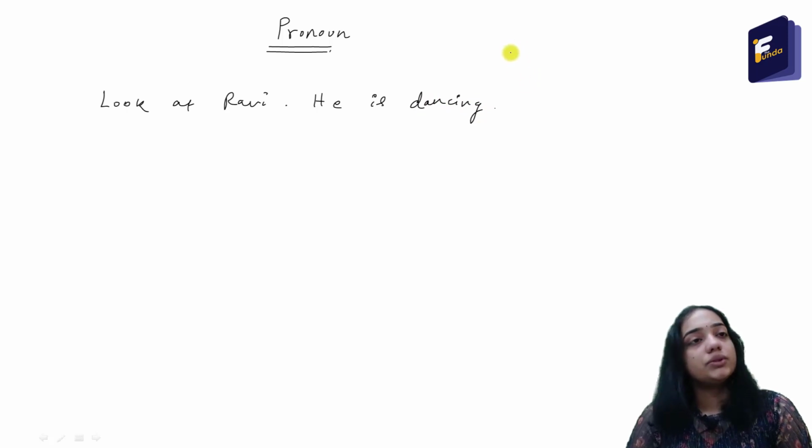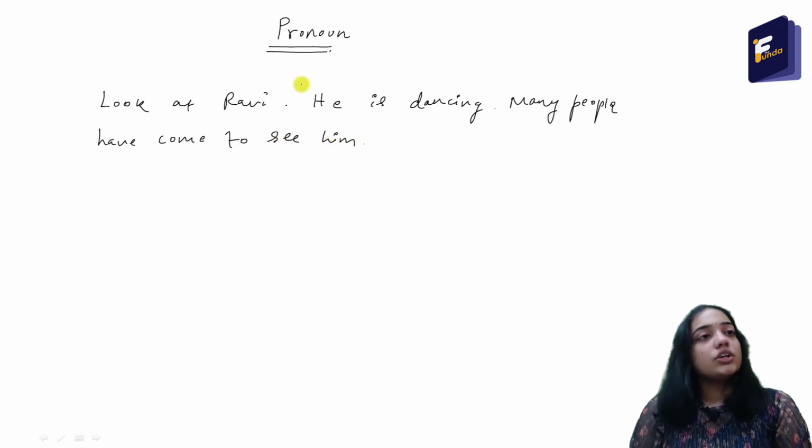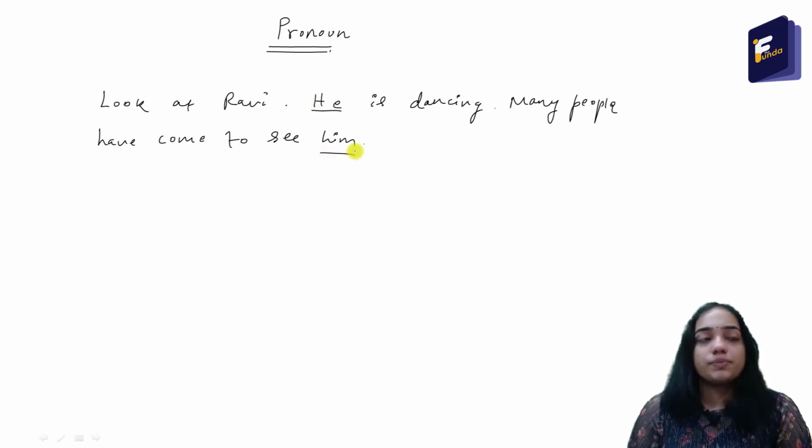Many people have come to see him. So, here the words he and him are pronouns.